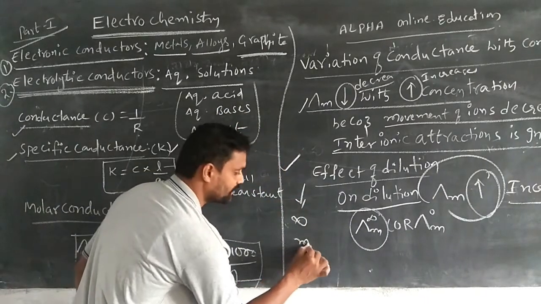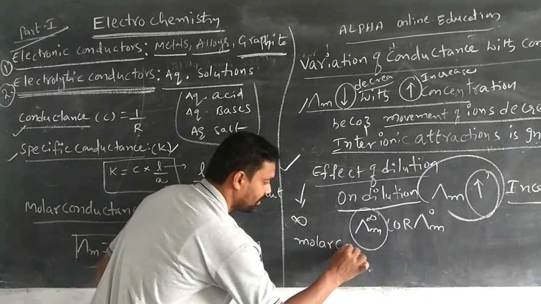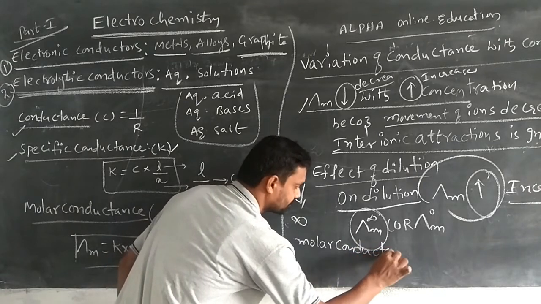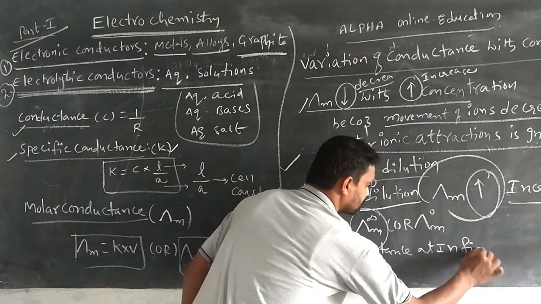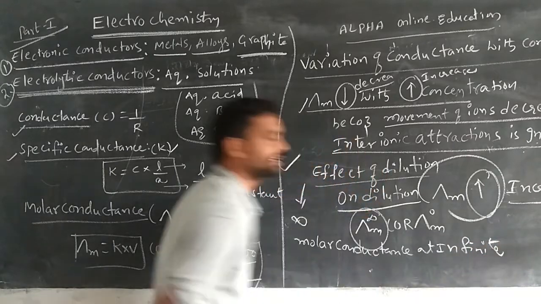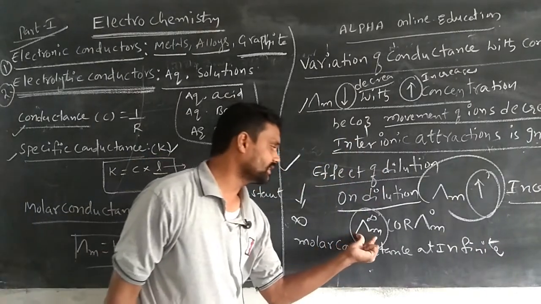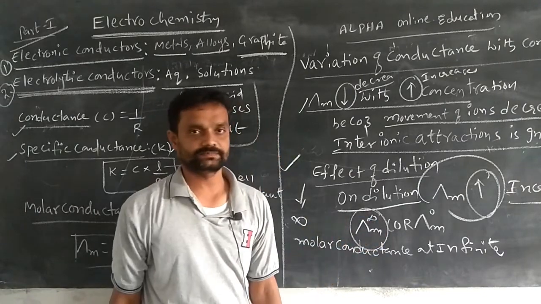The meaning is the molar conductance at infinite dilution. That is indicated by lambda m infinity.